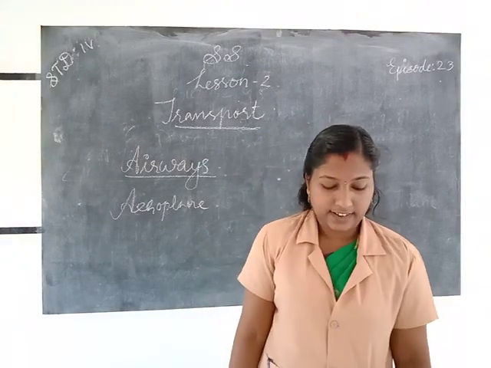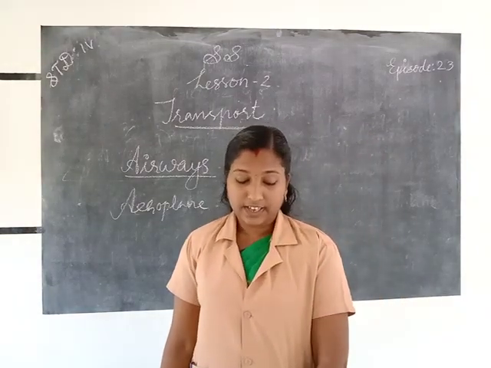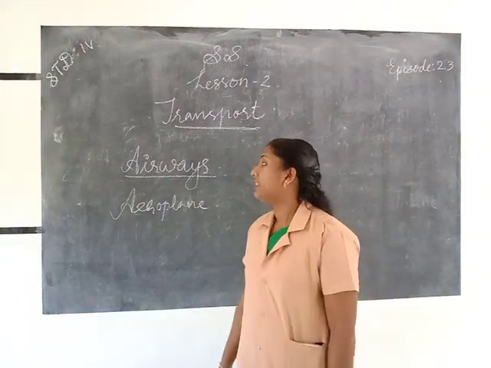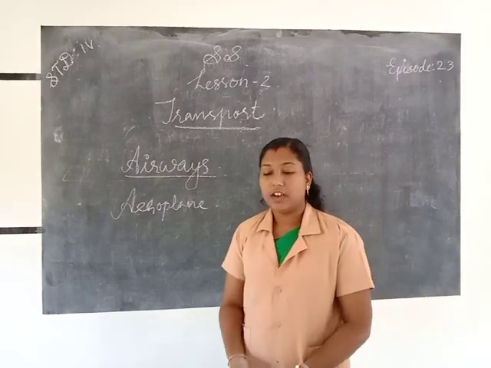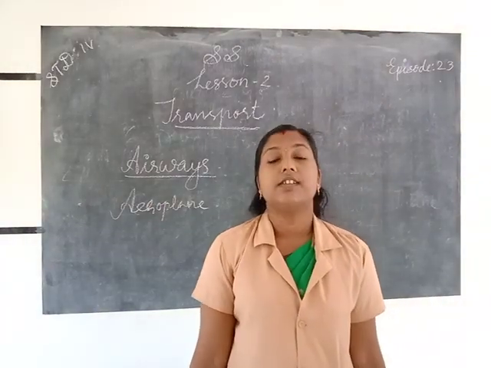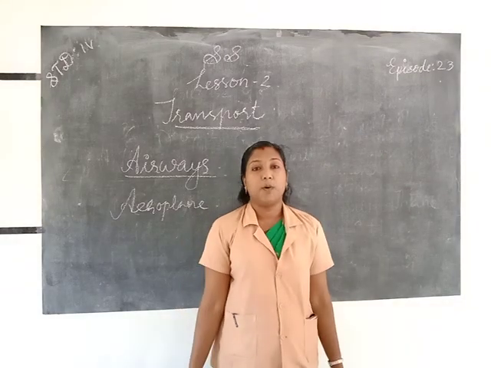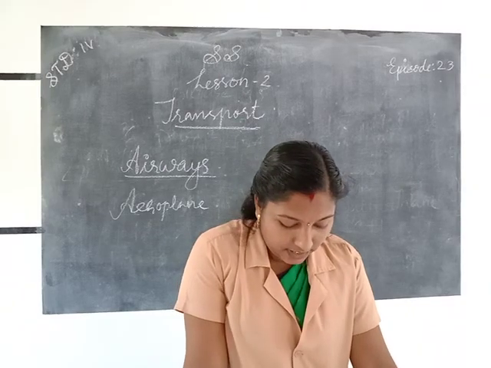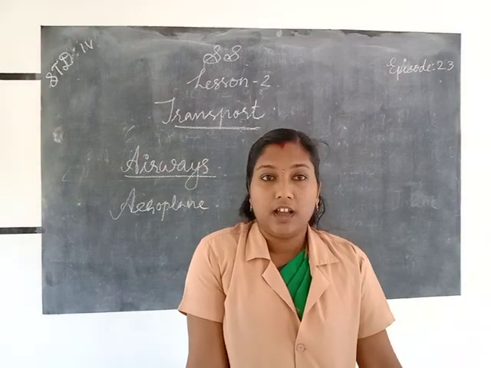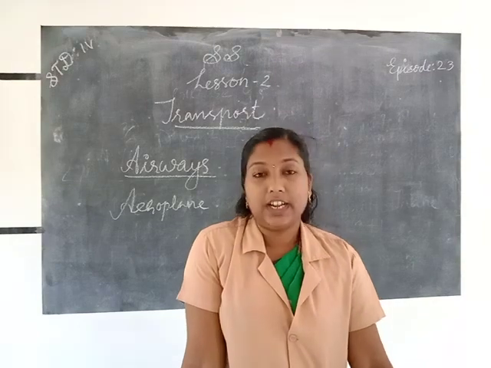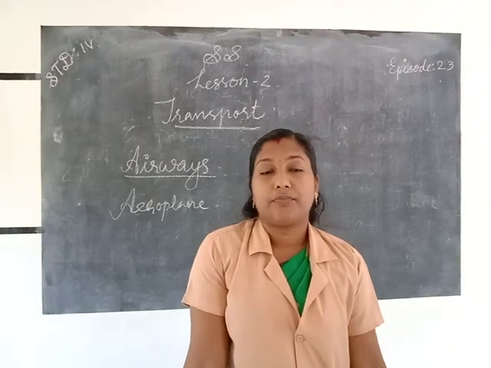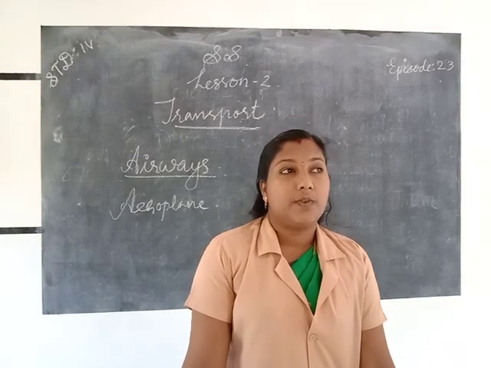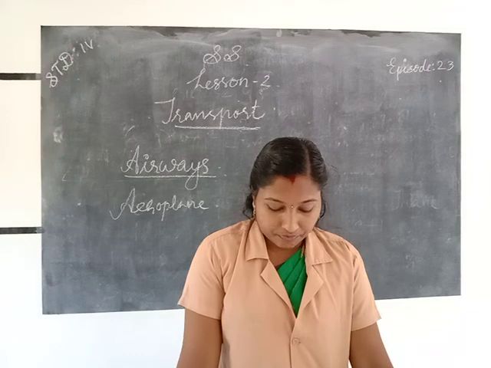So once again children, what all things did we learn today? We learned about different types of transport systems: air transport, water transport and road transport. First of all we learned about roadways. The most important roadway is the highway. We learned two types of highway: national highway and state highway.